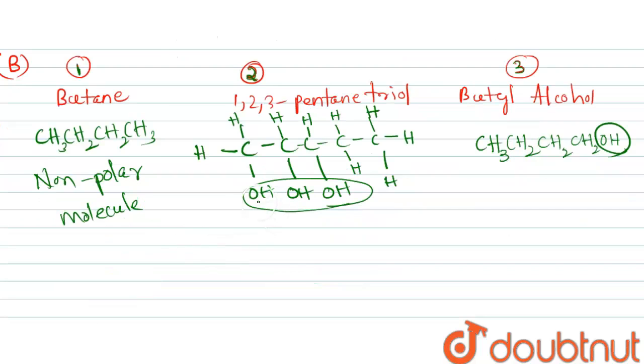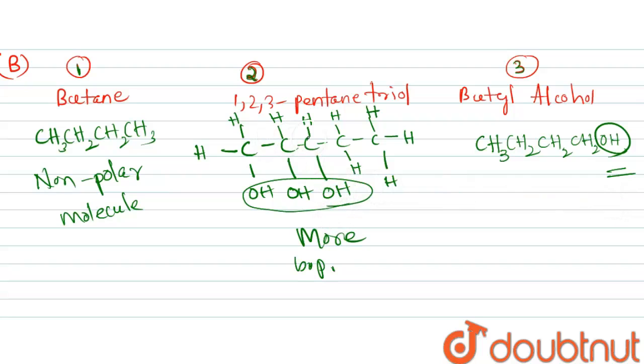Due to 3 OH groups of 1,2,3 pentane triol, it will have more boiling point than butyl alcohol because in butyl alcohol one OH group is present.